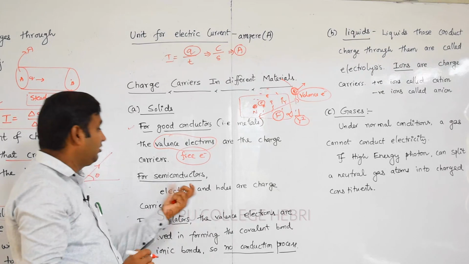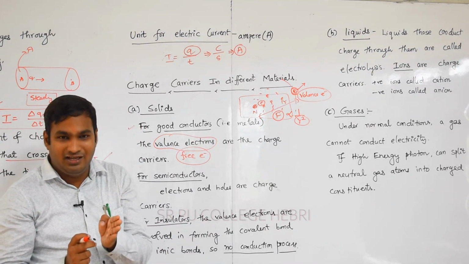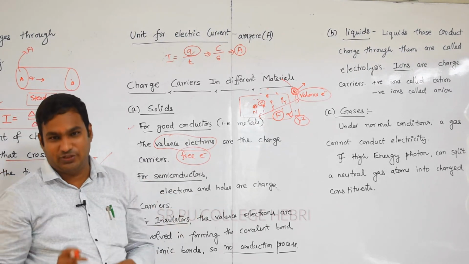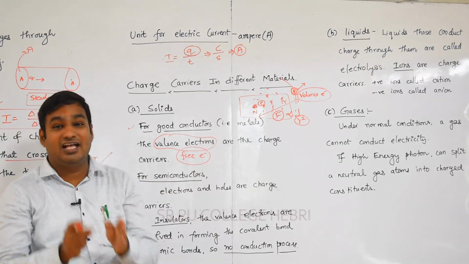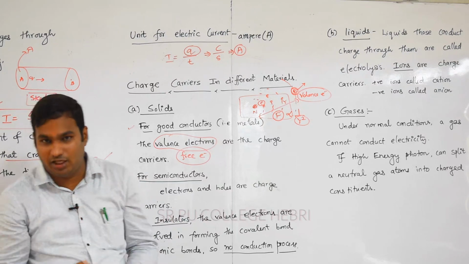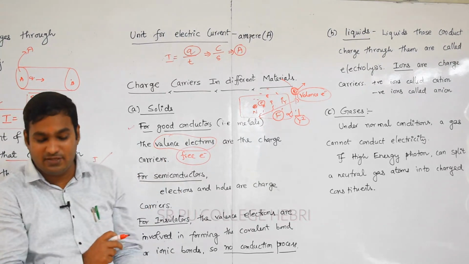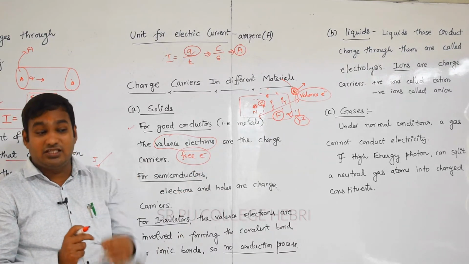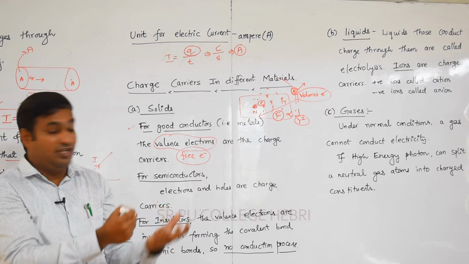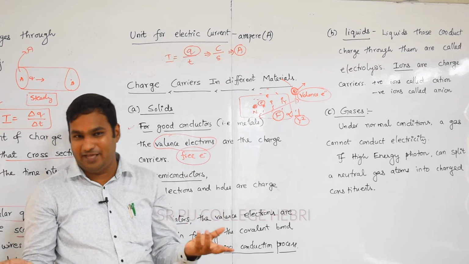And the second important thing: a semiconductor has conductivity less than a conductor and more than an insulator. Semiconductors are classified into two types, depending on their purity or on impurity or doping: intrinsic semiconductors and extrinsic semiconductors. An extrinsic semiconductor has an impurity or dopant. In an extrinsic semiconductor there are two kinds, called N type and P type.